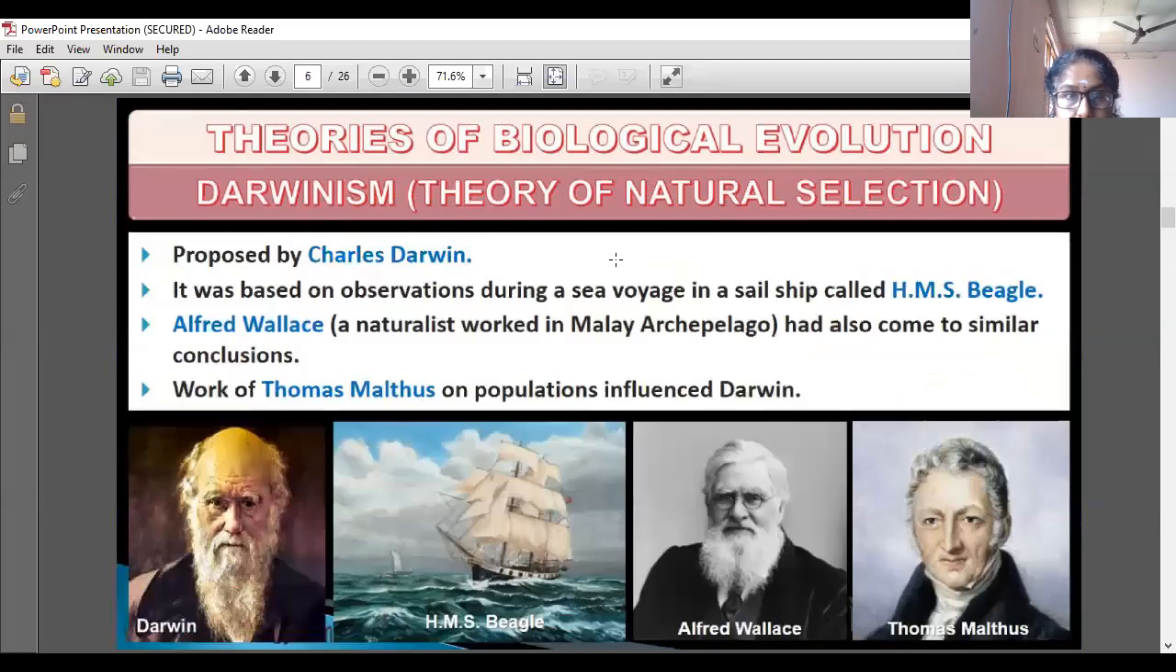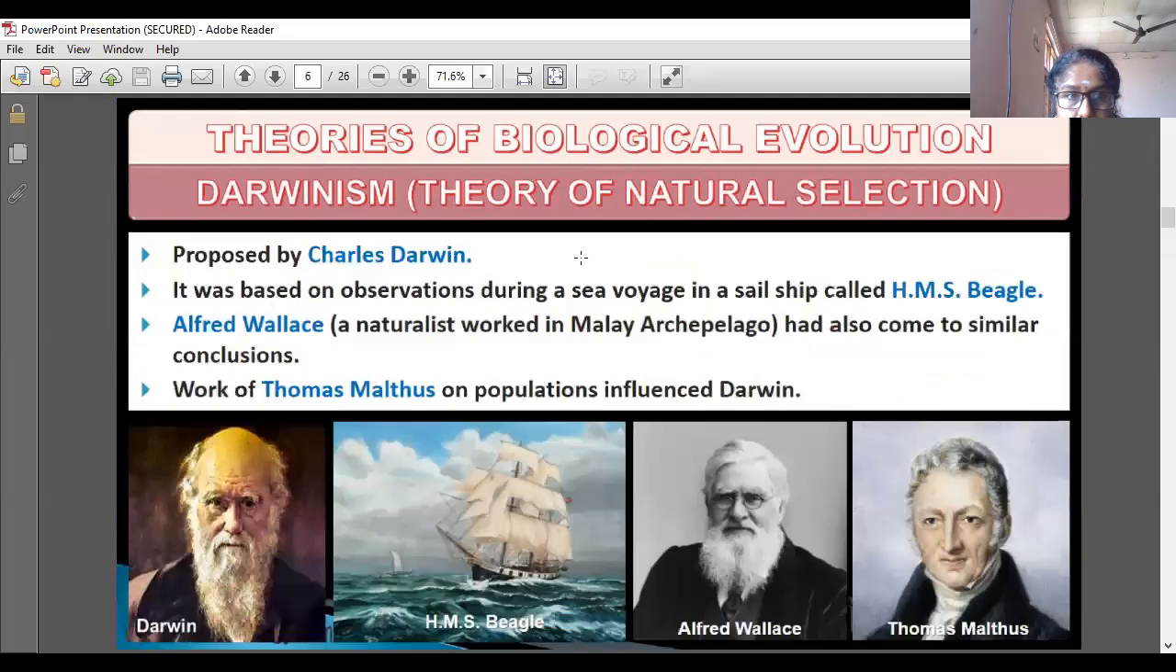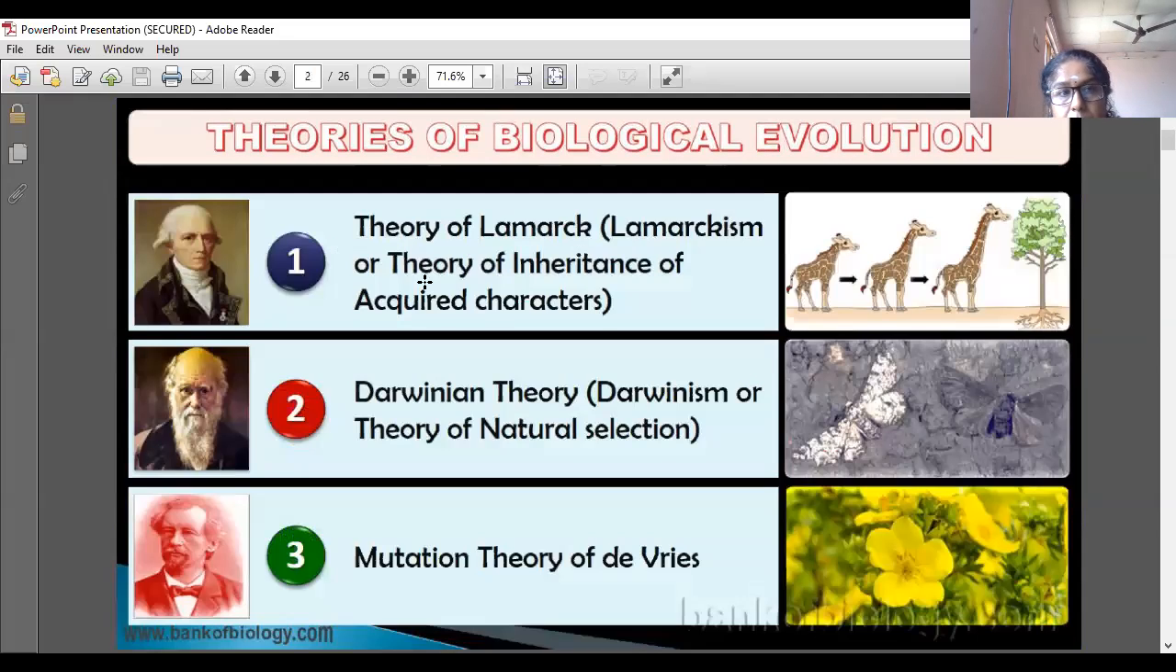Now, one more time, the theories of biological evolution. These three theories are there, and we are learning them in this session. First, the theory of Lamarck, Lamarckism or the theory of inheritance of acquired characters. Second, the Darwinian theory, that is Darwinism or the theory of natural selection, and mutation.